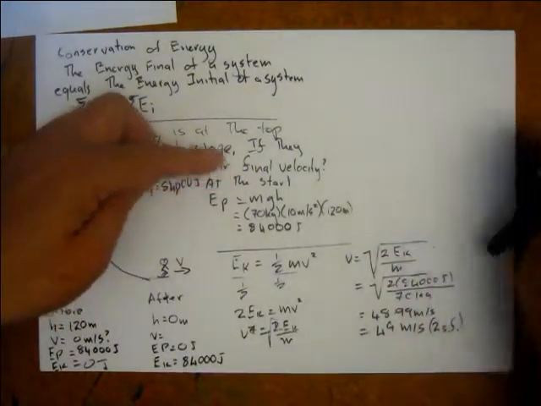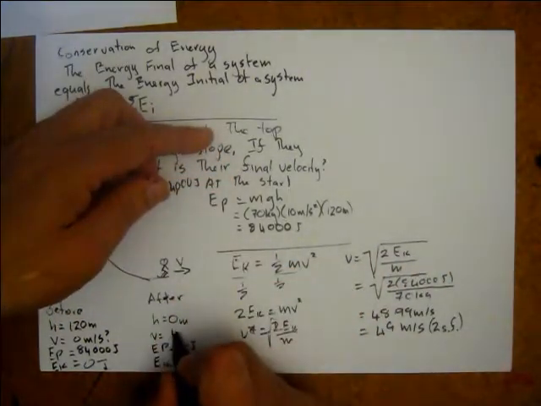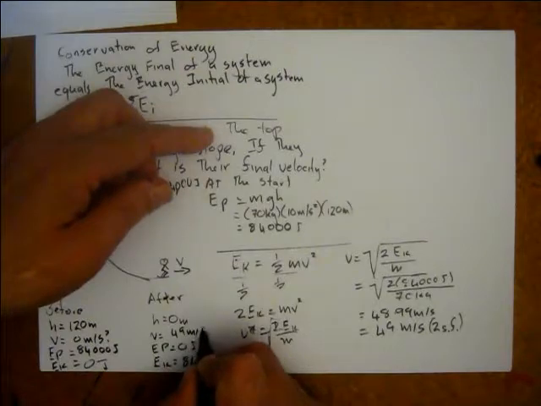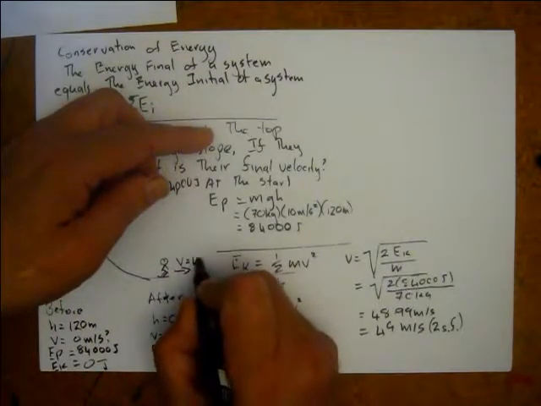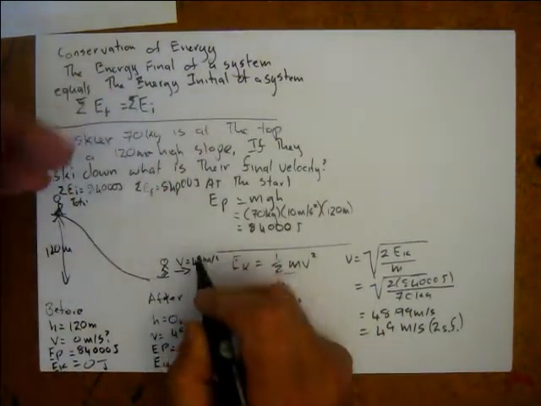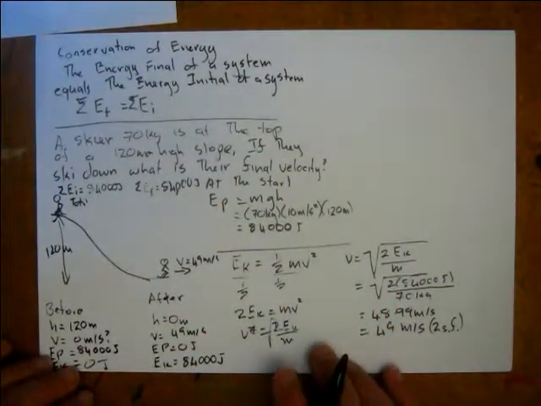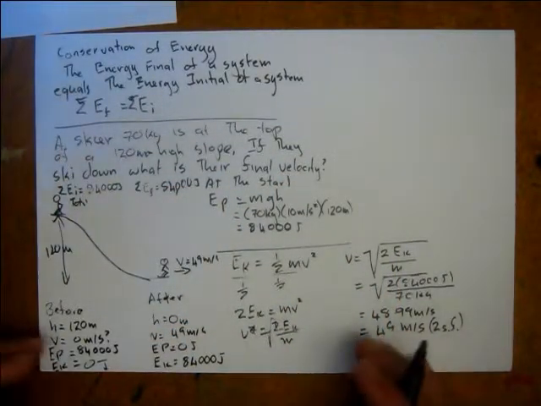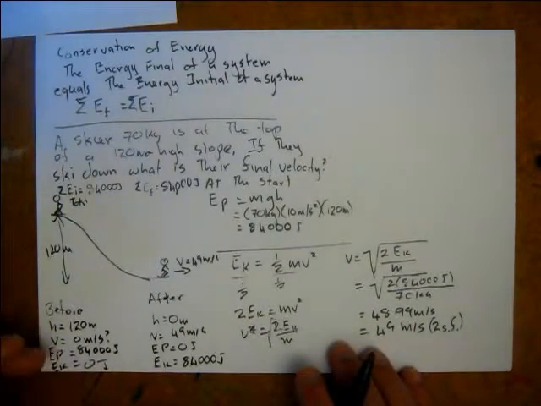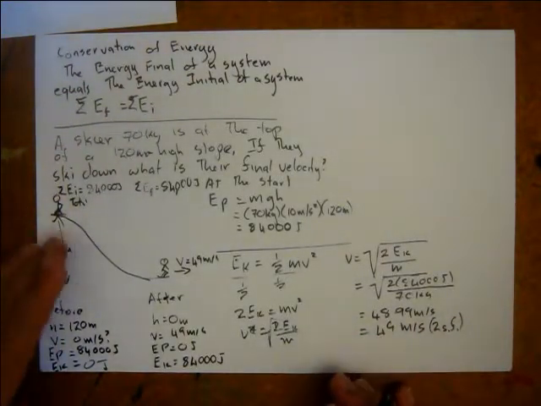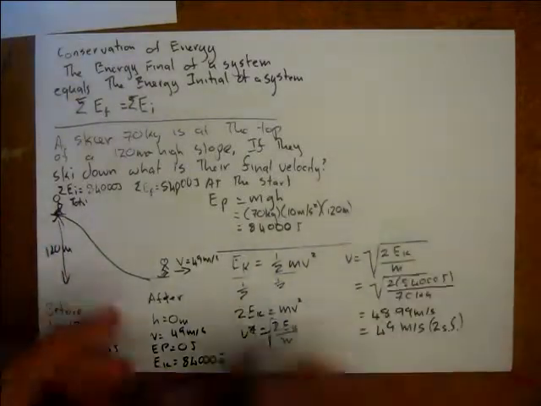That means down here the velocity equals 49 meters per second. Up here they had zero velocity. As they go down the hill they pick up speed, and if you've ever ridden a bicycle or roller skates or skied, you'll know this is true. As you go down the hill you get faster.